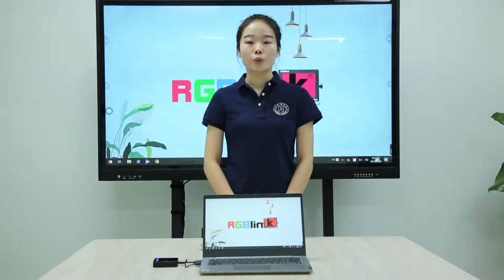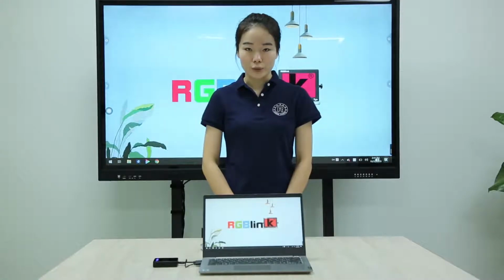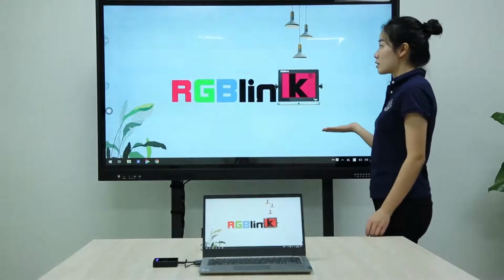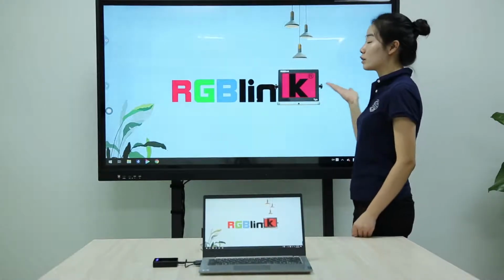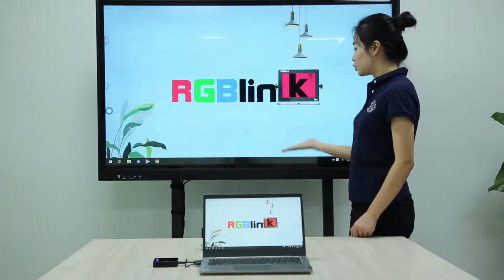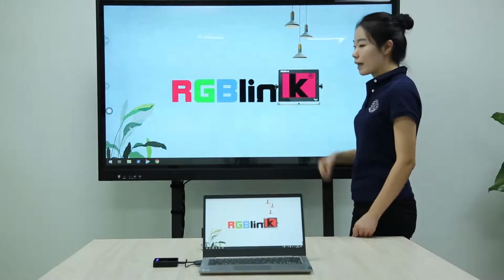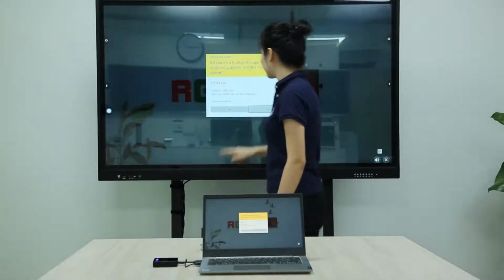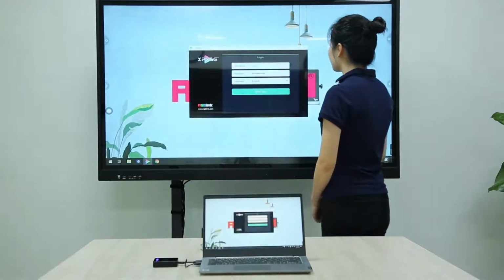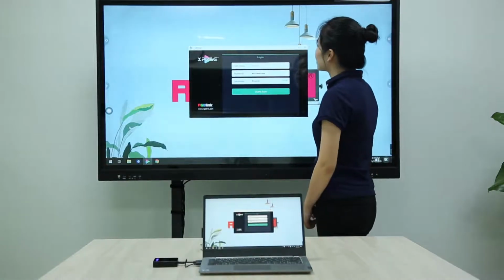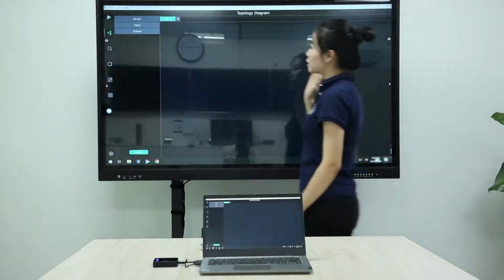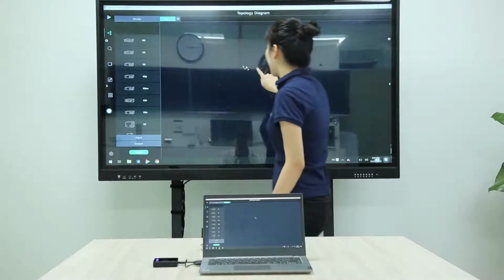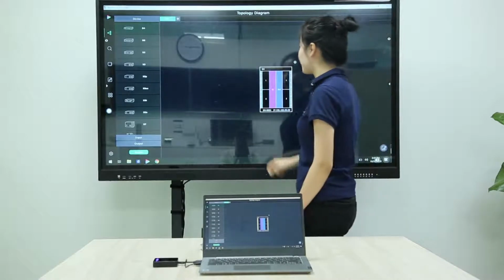So now I will show you how to use the bi-directional. First one, this one is the touch panel. We have connected the touch USB port to the receiver USB port. And for now, let's use the Expose to show you. We could see when we operate on the touch panel, it has the touch feedback on our PC.